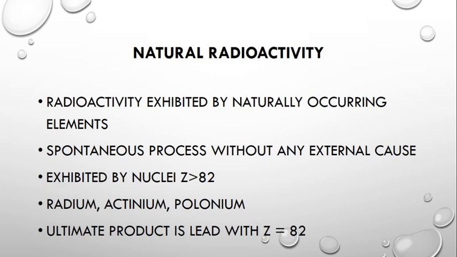So we know that radioactivity is the decay of unstable nuclei. This unstable nuclei undergo decay and form lighter nuclei, or they undergo radioactivity in order to attain stability. So the ultimate stable product of natural radioactivity will be lead with Z equal to 82. All the nuclei with Z greater than 82 are unstable, and hence they undergo natural radioactivity.